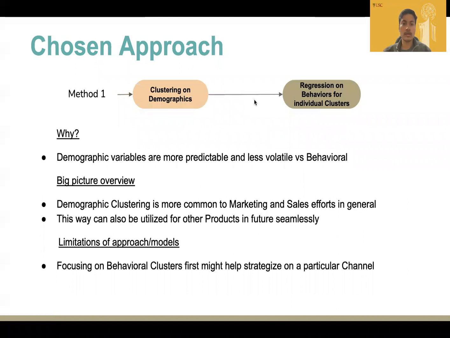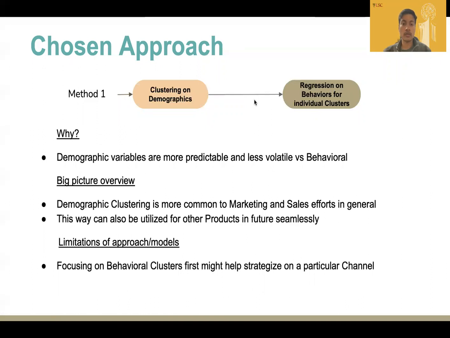Number 1, demographic data usually is more predictable and constant with time as compared to behavioral data. Hence, clustering data can be of use for a longer period. Number 2, clustering on demographics makes more sense because segmenting and knowing who your customer is gives a more intuitive way to target promotions. Moreover, other teams in the organization can make use of this data, hence saving costs. Number 3, while we tested method 2 as well, the regressions were much stronger in terms of statistical significance for method 1, hence a more dependable way.